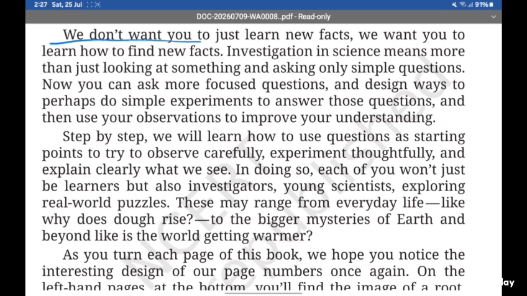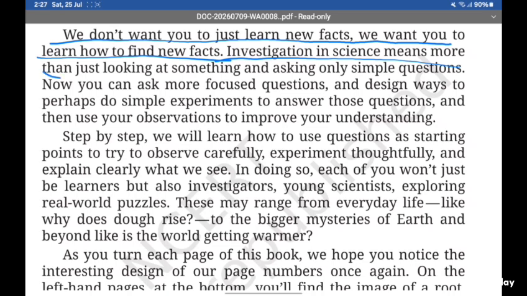We don't want you to learn new facts. We want you to learn how to find new facts. Means they are saying we have not only to learn, we have to explore and find new things.